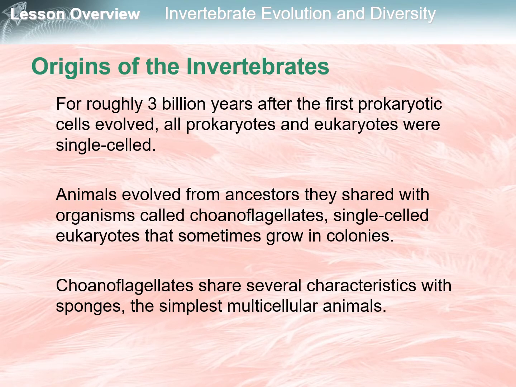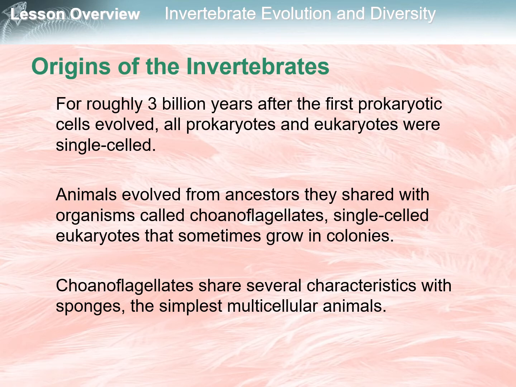So let's start with the origin of invertebrates. Many modern multicellular phyla first appeared during a period called the Cambrian explosion, between 530 and 515 million years ago. How did so many kinds of animals evolve so quickly? In what simpler forms could they have evolved? When did the first animals evolve as well?